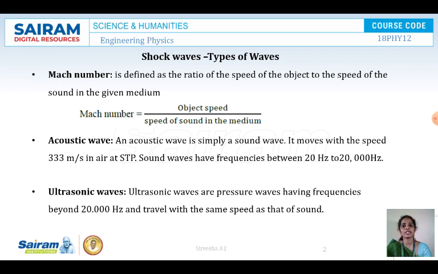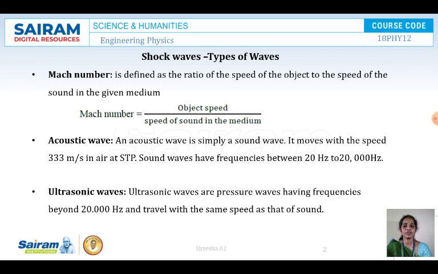Now we see what is an acoustic wave. Acoustic wave is simply a sound wave. Whatever the sound waves we are able to hear with our ears, that is the range of 20 Hz to 20,000 Hz, that wave is nothing but a sound wave, which is nothing but an acoustic wave. This acoustic wave moves with 333 meters per second in air at STP. So this is an acoustic wave. Acoustic waves have a frequency lying between 20 Hz to 20,000 Hz. So acoustic wave is nothing but simply a sound wave.